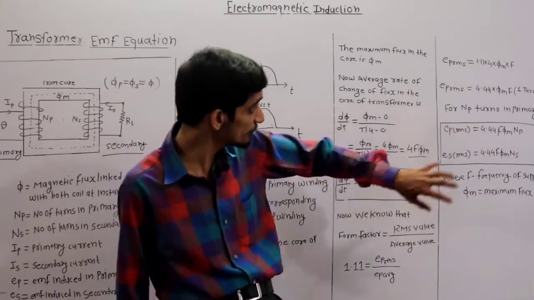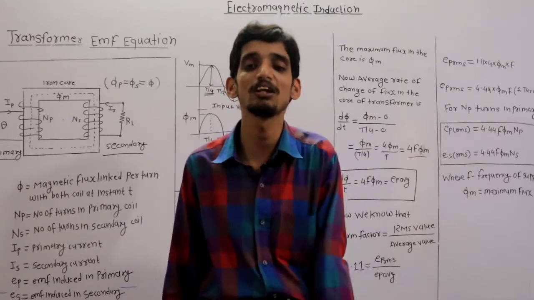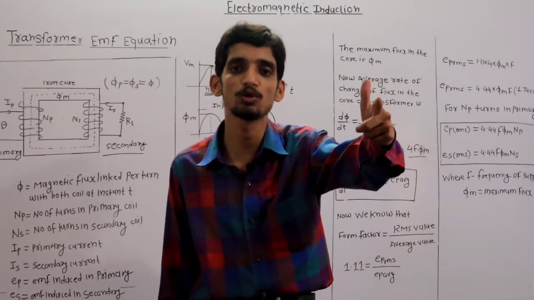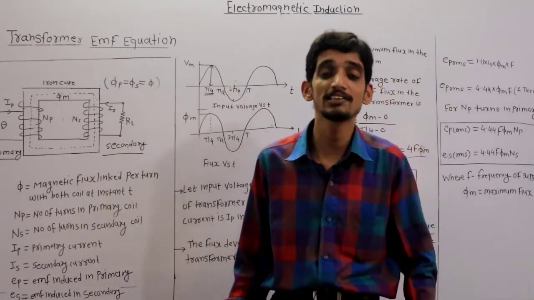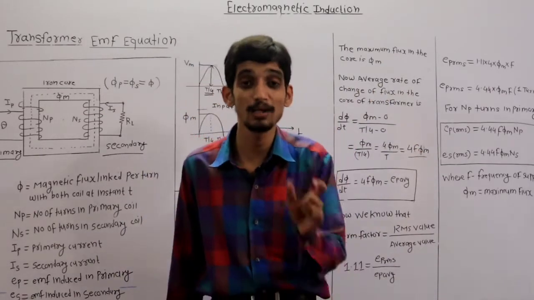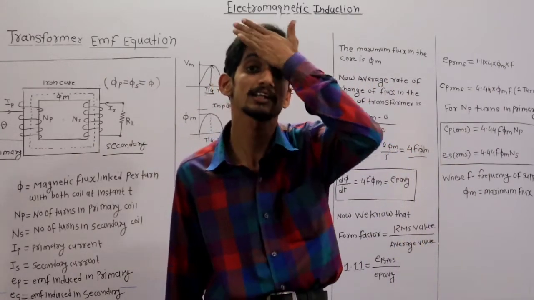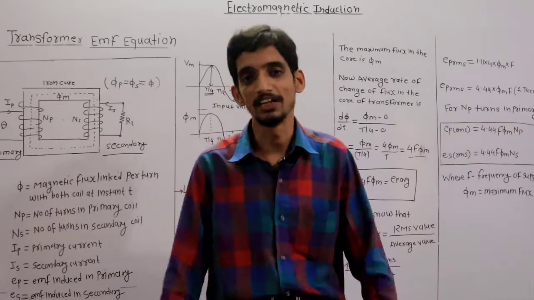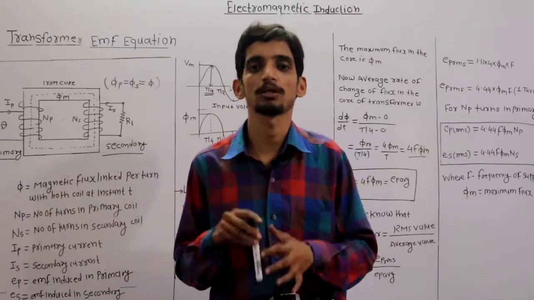Clear? So from these equations only we are getting that transformation ratio that already in this lecture we have given. Clear? So what is the EMF equation of transformer? EP is 4.44 F into phi m into NP and ES is equal to 4.44 F into phi m into NS, where phi m is the maximum value of flux in the core and NP and NS are the number of turns of the primary and secondary windings. Okay, so this is the EMF equation of transformer.